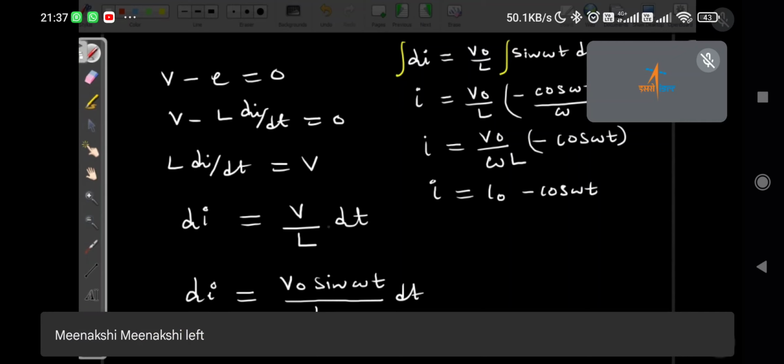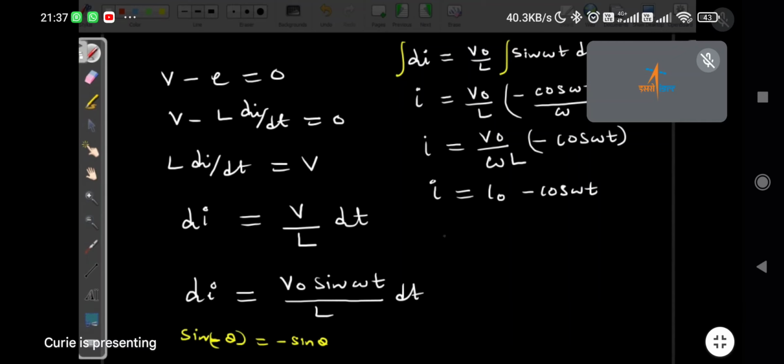So this one, what can we write? I equals, this is a minus sign, we have I naught minus cos omega t. So minus I naught, let it be there. This cos omega t, we can write as sine of pi by 2 minus omega t.